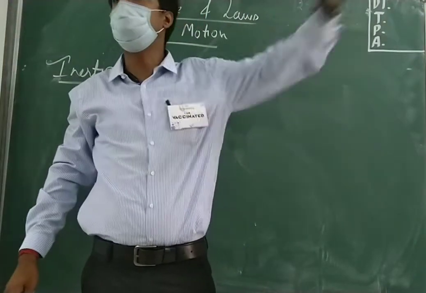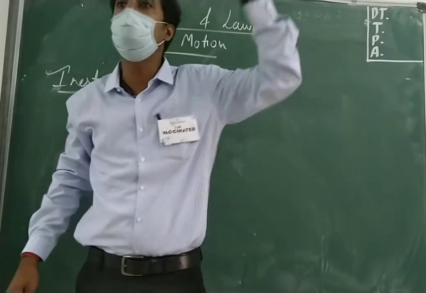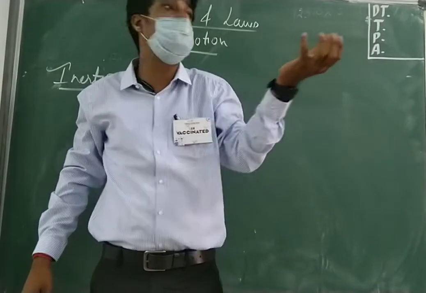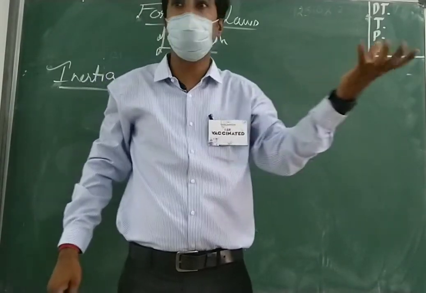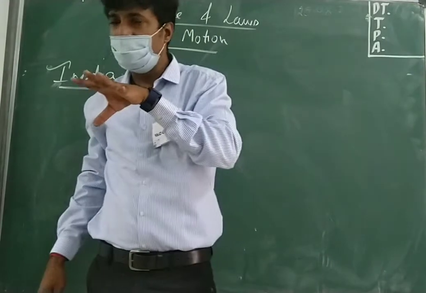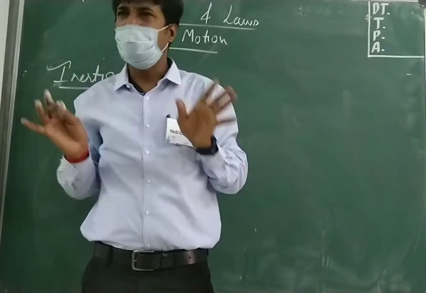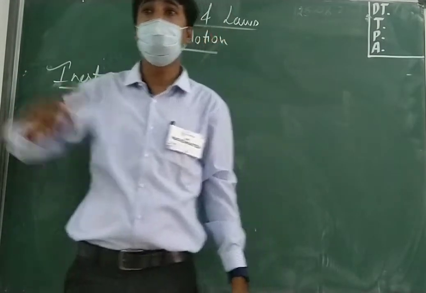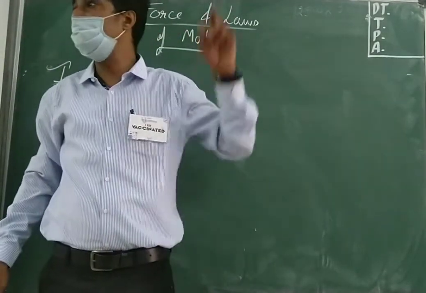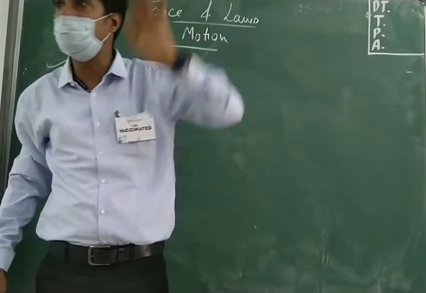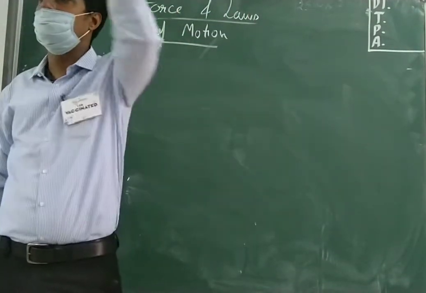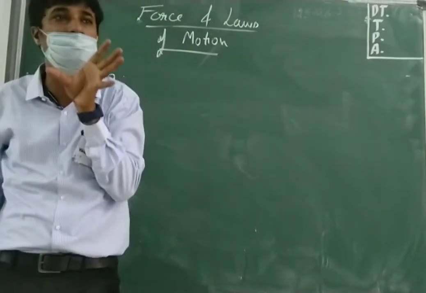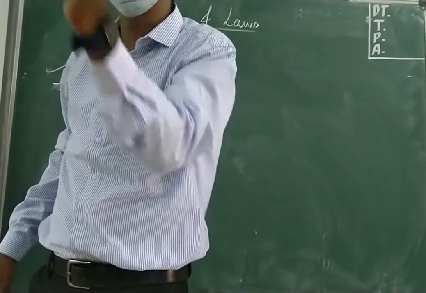The person who has done the question, his inertia is the lowest. You can change his thinking. Yes or no? He is not resisting you. He is not resisting the change. And the person who is in the middle, slowly they are changing. So the inertia of which person is the greatest? The worst one. The best one is done. Lowest inertia means whatever is going to happen, just do it. That is very low inertia. If you are opposing the things, that is inertia.